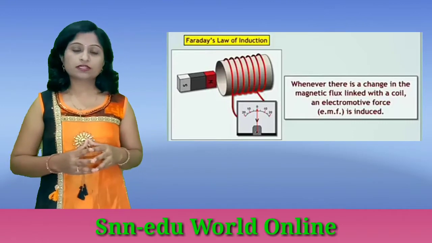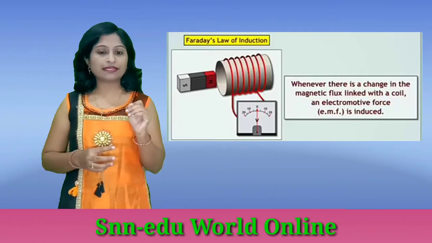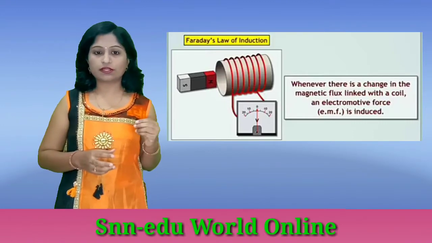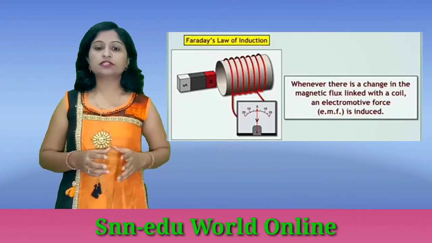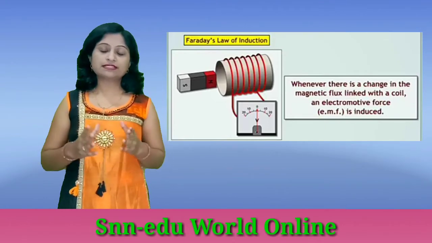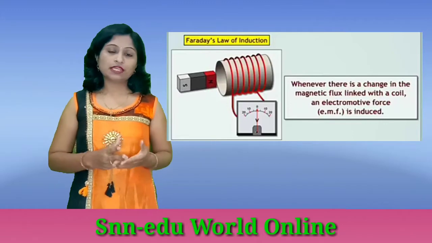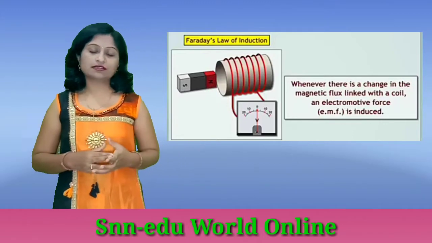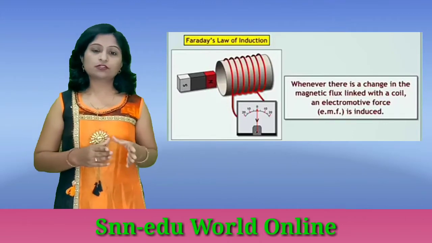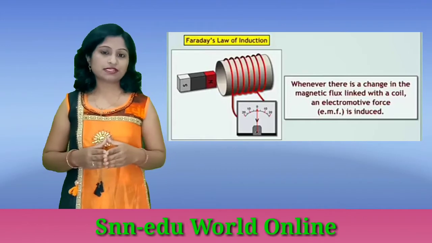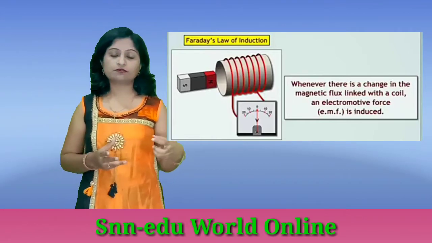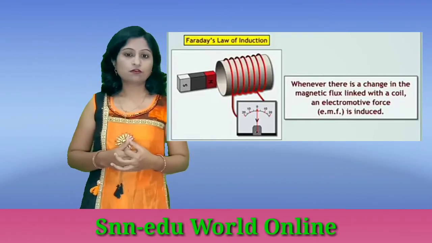That means here we are just moving the magnet inside the coil and outside the coil, but that galvanometer shows the reading. That means EMF is induced inside the coil. EMF, electromotive force, means one kind of voltage is developed and current starts to flow.